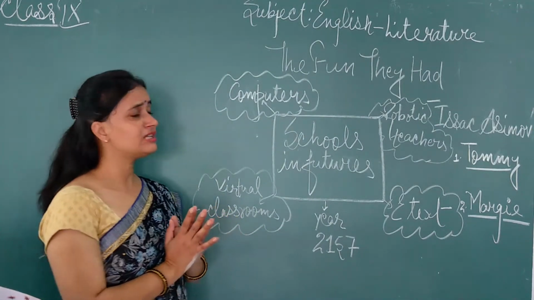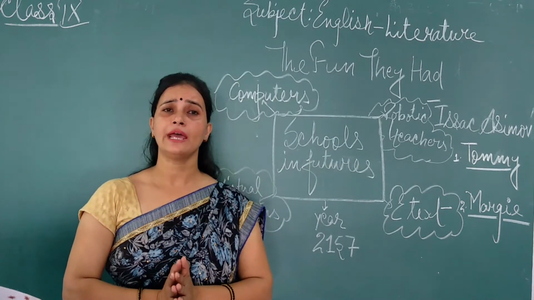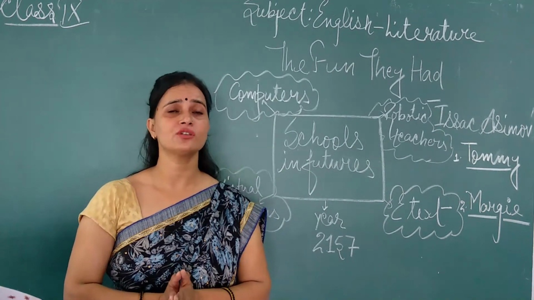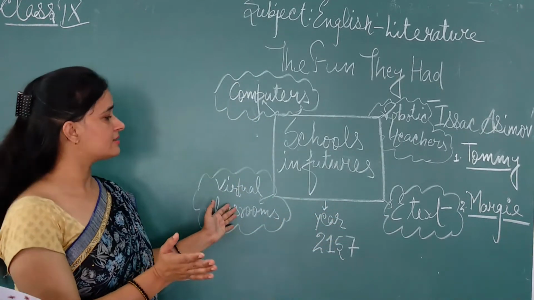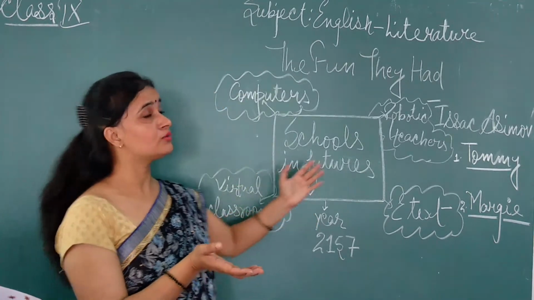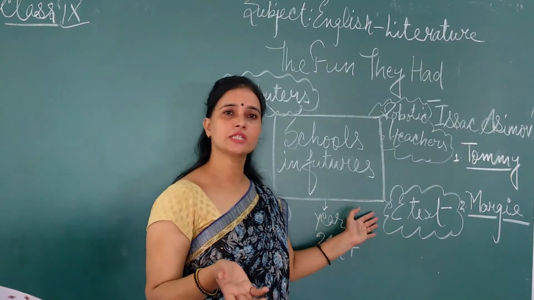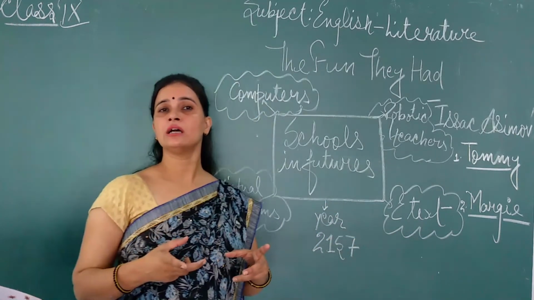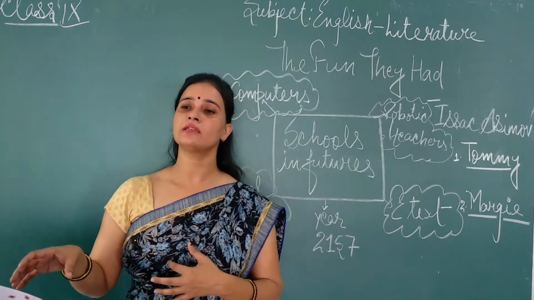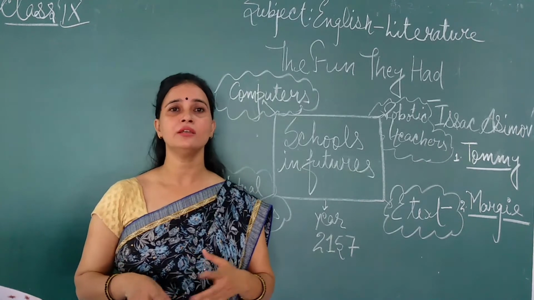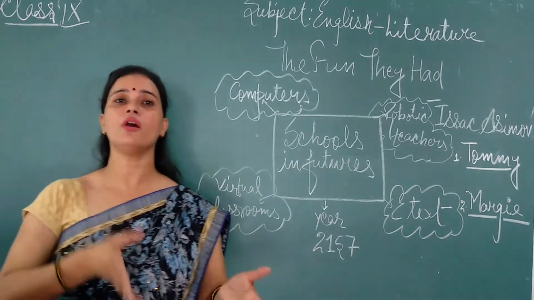So student, we have seen that Tommy and Margie both discussed the future school, because in the coming future we will get only robotic teachers and virtual classes. We will not get physical teachers, and we will not get e-text. Fine. So student, this is the conversation, this is the discussion that has continued throughout the whole chapter. So what is the gist of the chapter? What have you got from the chapter?